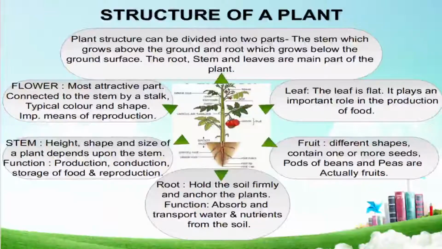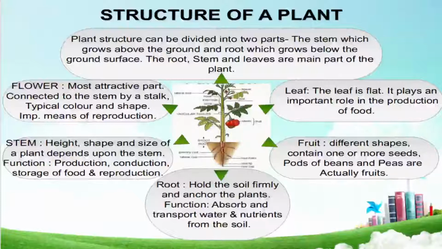Now we see the structure of plants. Plants are in different forms as per their structure. A plant's structure can be divided into two parts: the stem, which grows above the ground, and the root, which grows below the ground surface. Plants consist of three main parts: stem, root, leaves. Now see this picture of a plant.